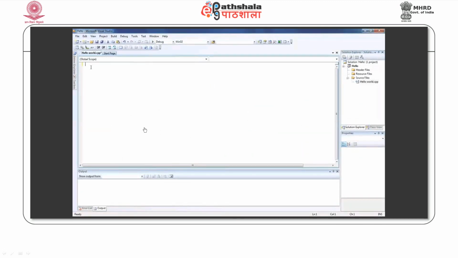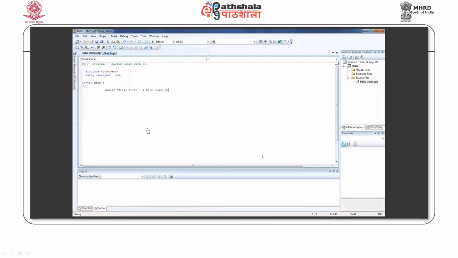Now, Visual Studio has its integrated editor. We can use this editor to enter the program, as we would enter in any editor, the hello world program.